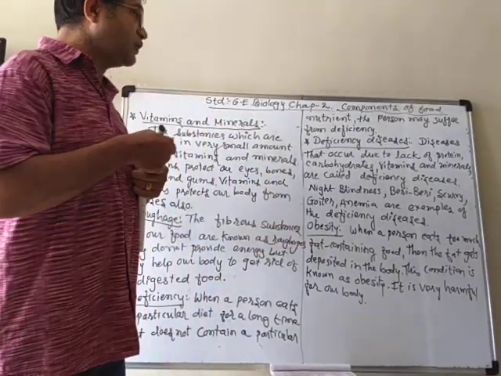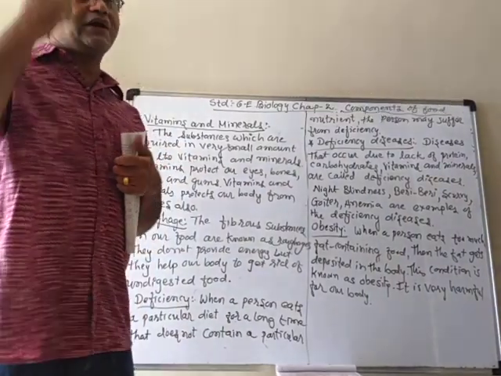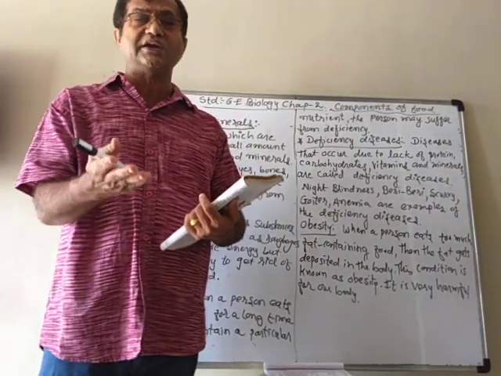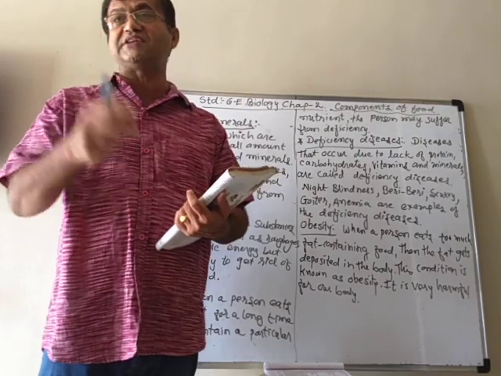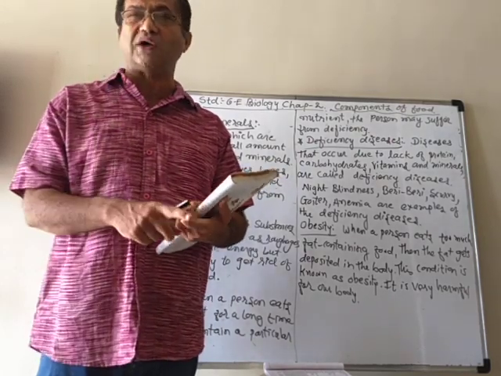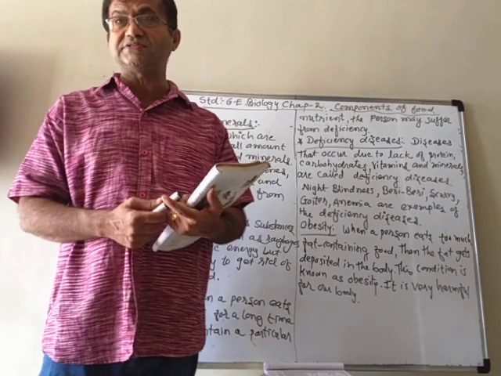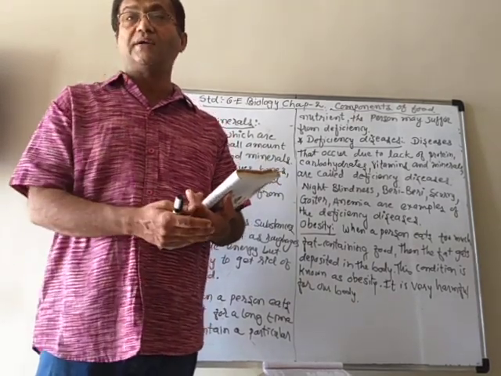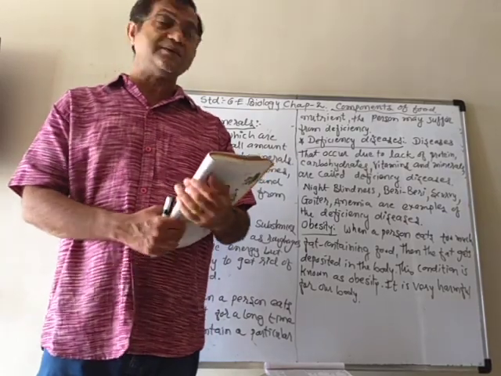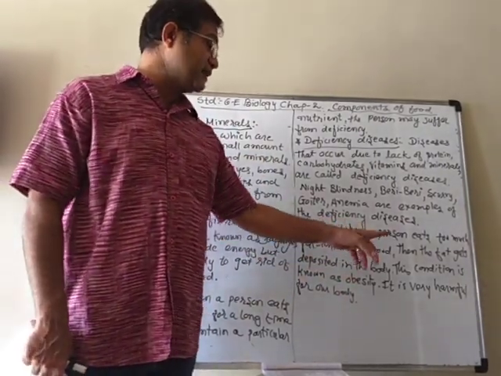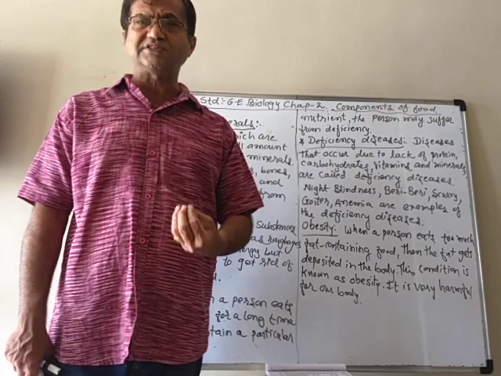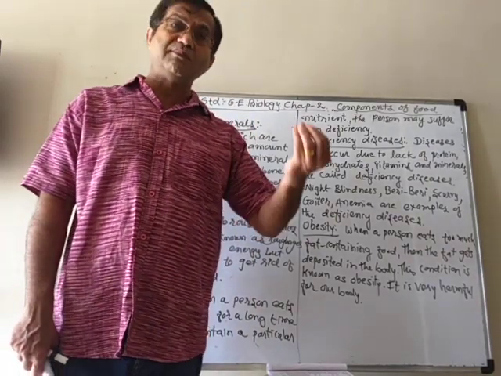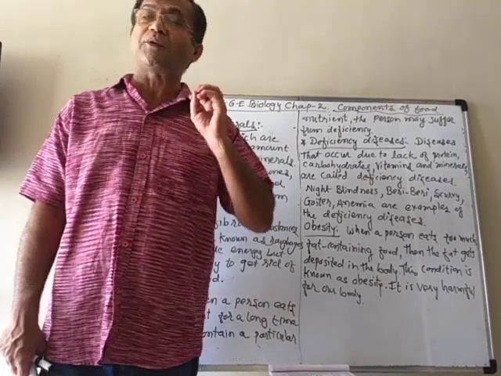Its symbol is Fe. If we don't have iron in our food items, like spinach or tomato, and we don't eat those things, we will not get a proper amount of iron, and the deficiency is called anemia. We don't get enough oxygen, so our energy requirement is high, but we do not get energy in proper amount.